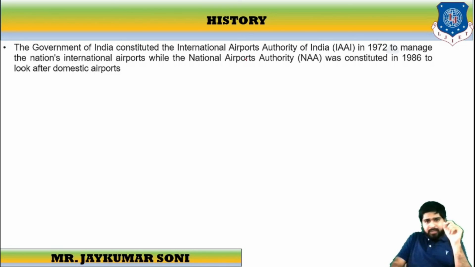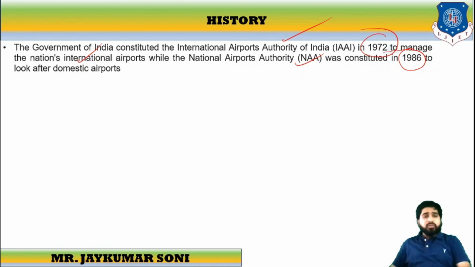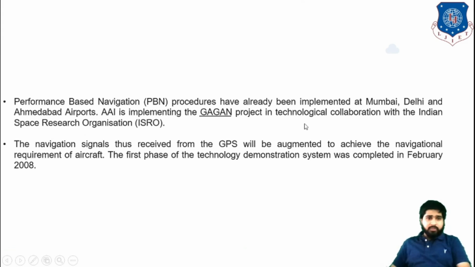See, there are two agencies: IAAI, established in 1972 to manage the international airports, and NAA, constituted in 1986 to look after the domestic airports.